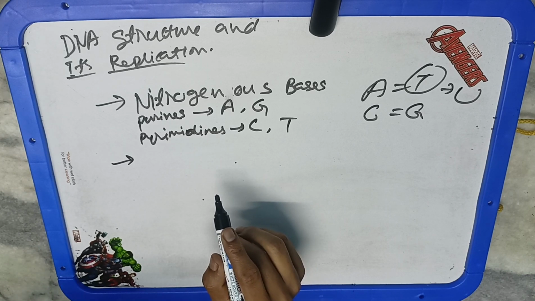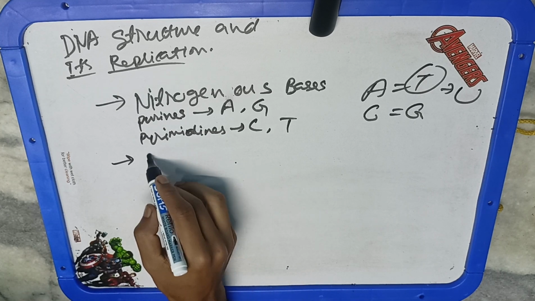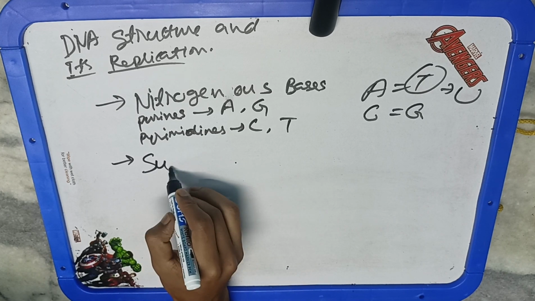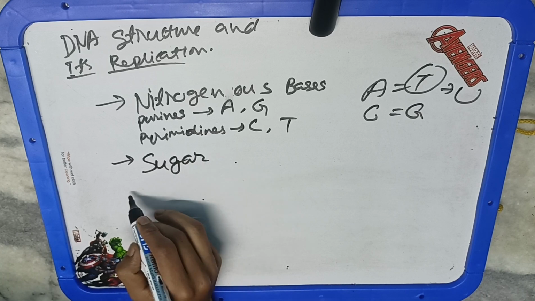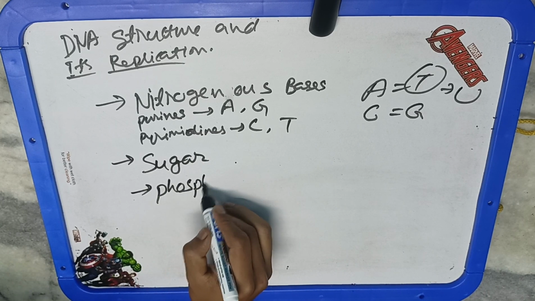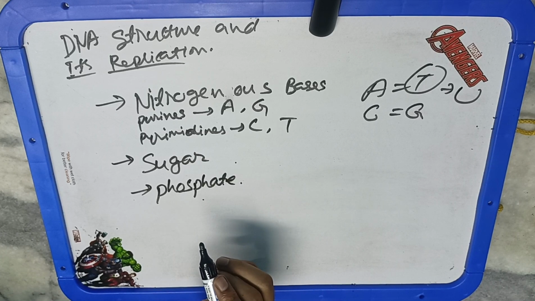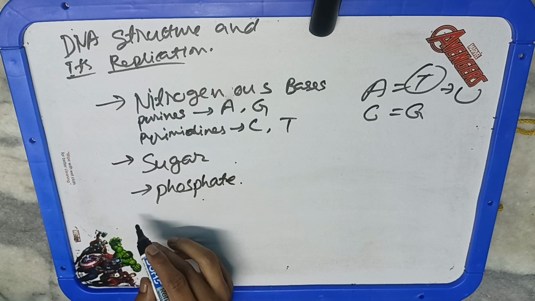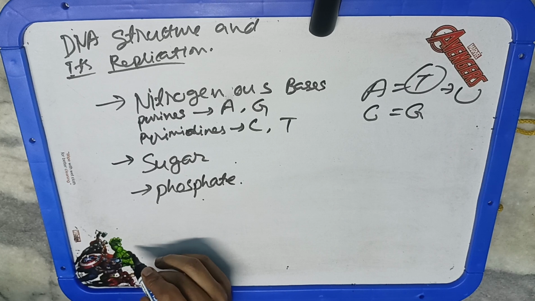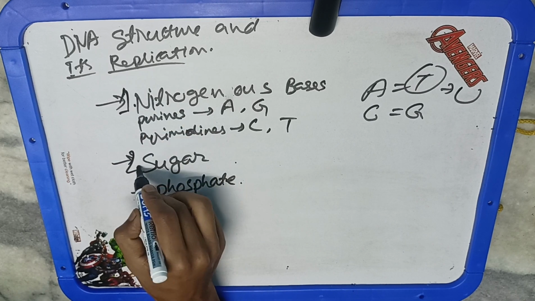So next is deoxyribose. Deoxyribose is a pentose sugar having 5 carbon atoms. This basically combines with the phosphorus and the nitrogenous bases. And third is the phosphates. The phosphates help in binding one molecule of deoxyribose sugar plus nitrogenous base to another molecule. So this leads to the formation of a chain. So nucleic acid can be broken into smaller molecules. So by using these three things, there is one unit.